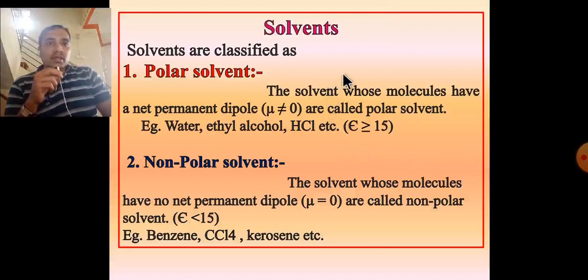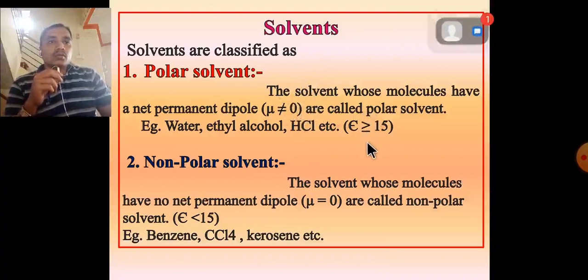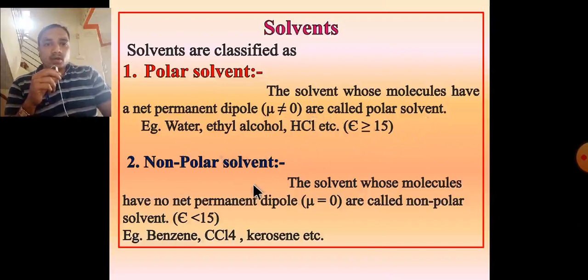Solvents are classified into two types: polar solvents and non-polar solvents. These depend on the dipole moment. The solvent whose molecules have net permanent dipole moment are called polar solvents. Example: water, ethyl alcohol, HCl. Non-polar solvent: the solvent whose molecules have no net permanent dipole moment are called non-polar solvents. Example: benzene, CCl4, kerosene.